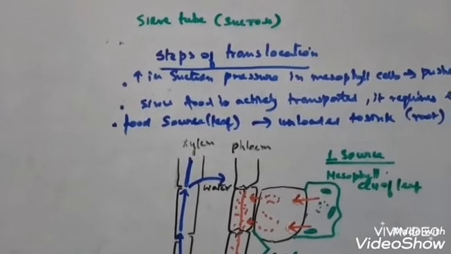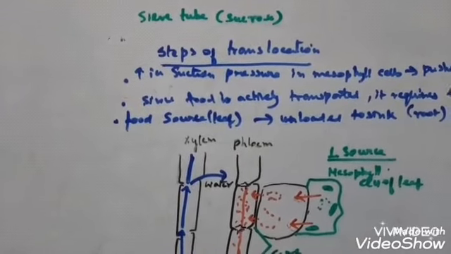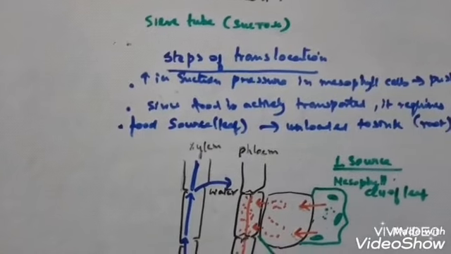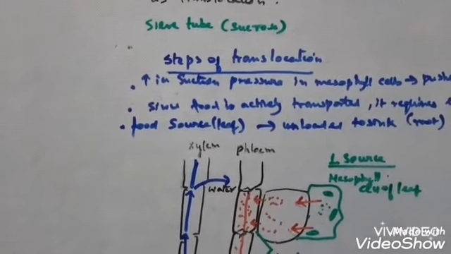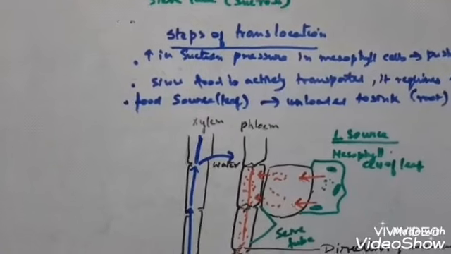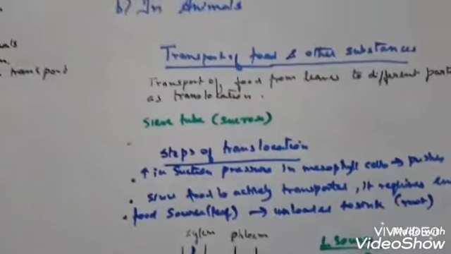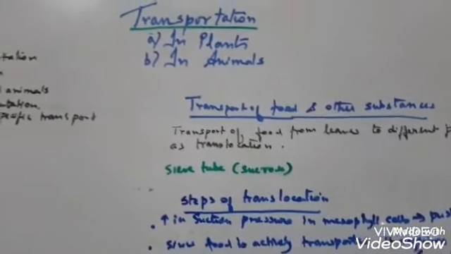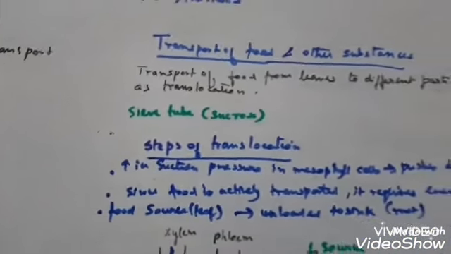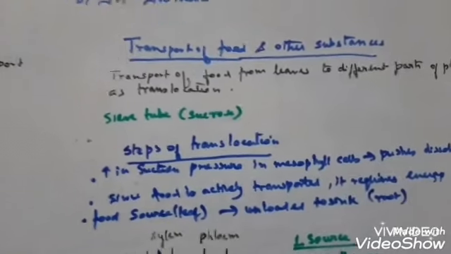Besides food molecules like carbohydrates, amino acids and hormones, all the other organic acids and other metabolites that are synthesized are also transported through phloem. So translocation takes place by the sieve tube.